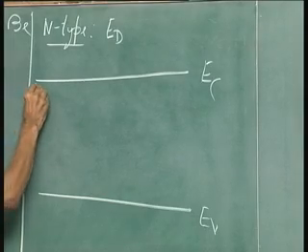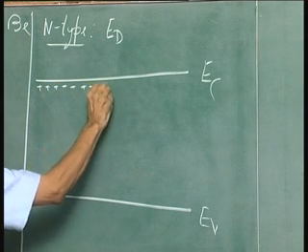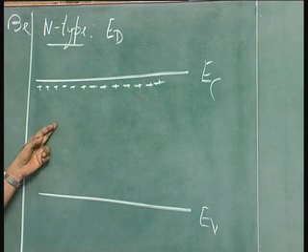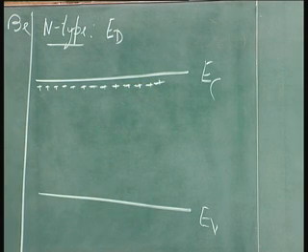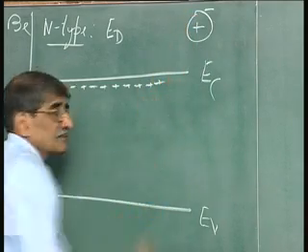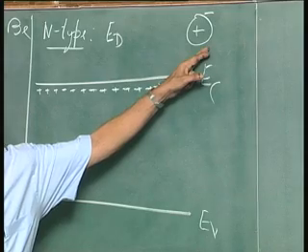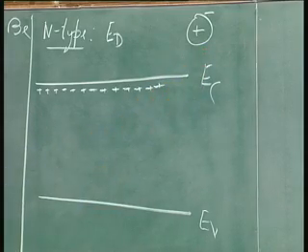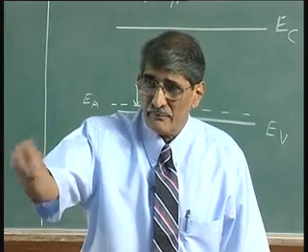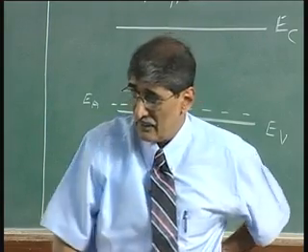So, you put it as E_D plus. What is the meaning of this plus? The meaning of the plus is, when it has donated an electron, it is like this, a donor atom with an electron attached to it. And a donor in the case of silicon is from the fifth group. So, the fifth electron donates, because it requires only 4 to form the covalent bond.